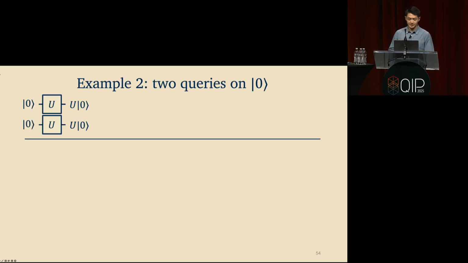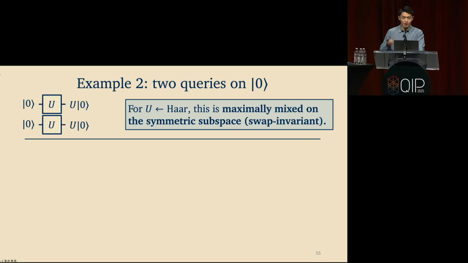Okay, a slightly less trivial example. Imagine that you do 2 parallel queries on the all 0 state. So your final state is going to be U0 tensor U0. And then you average this over a Haar-random unitary. Well, it turns out this is the maximally mixed state over the symmetric subspace, which is just the linear subspace of all states that pass the swap test, so the states that are invariant under swapping the two systems. Okay. So restricted to this subspace, this is the maximally mixed state.